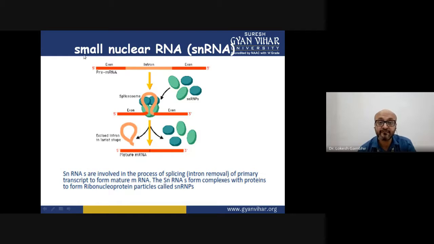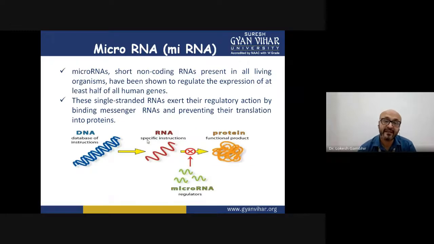So these small nuclear RNA molecules bind to different proteins and result in the formation of the spliceosome, which is very much required in forming a mature RNA and removing the intronic interspersed sequences. So that is the function of small nuclear RNA. Then there is another category